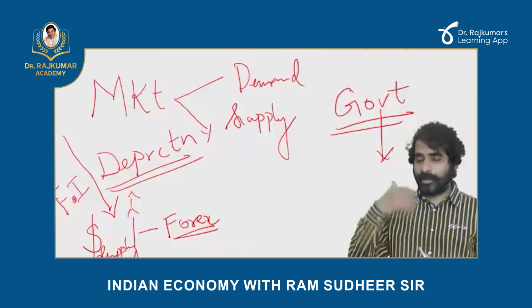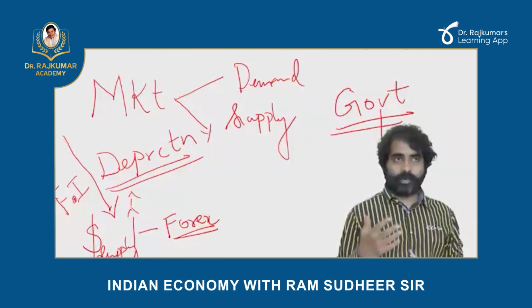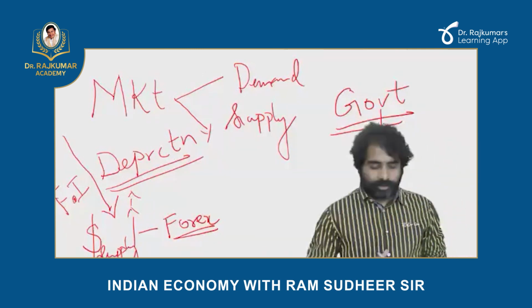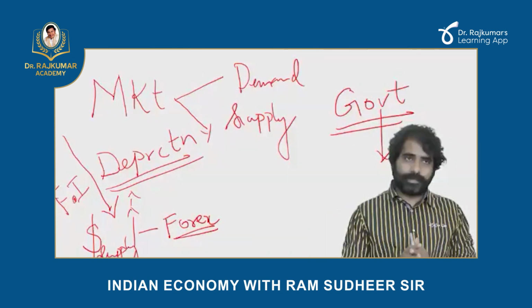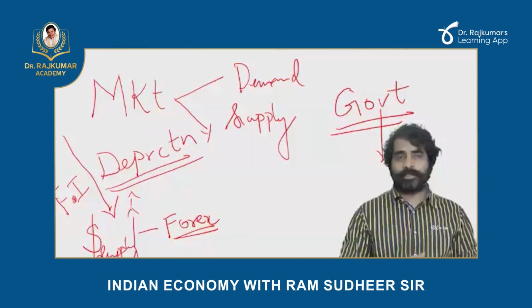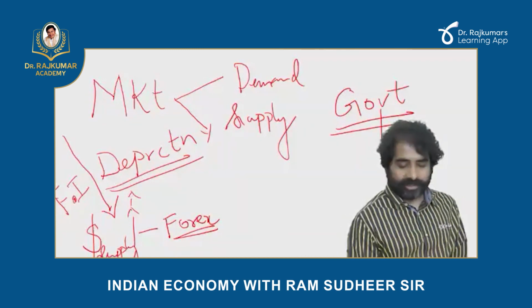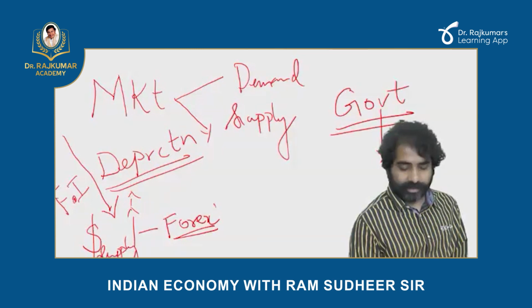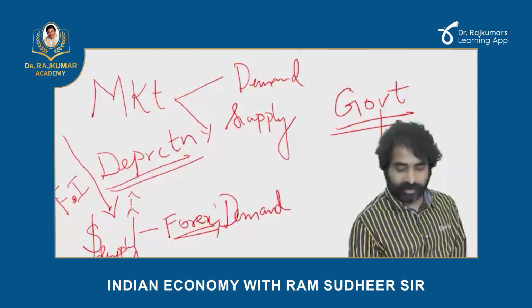You want to buy dollars, you can buy by giving rupees. You want to buy euros, you can buy. So when dollar supply in India increases, automatically in the forex market, demand for dollar is going to be less.